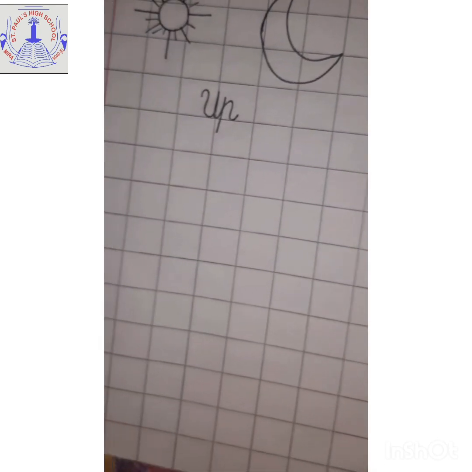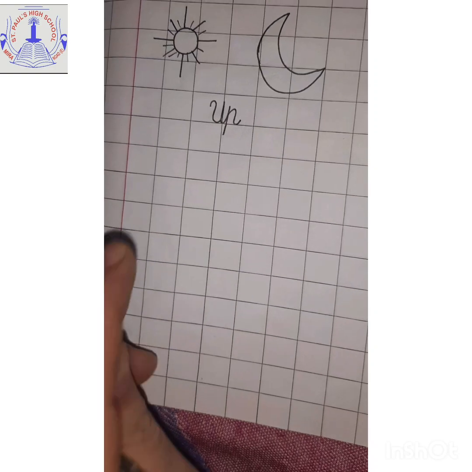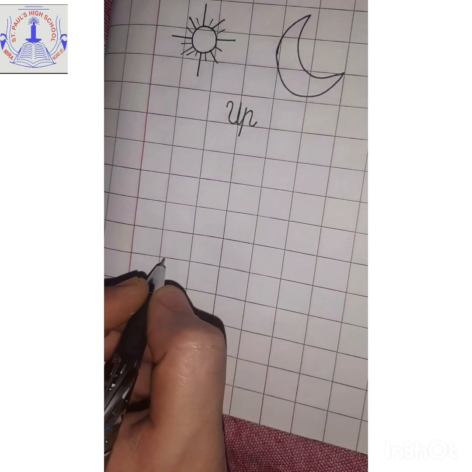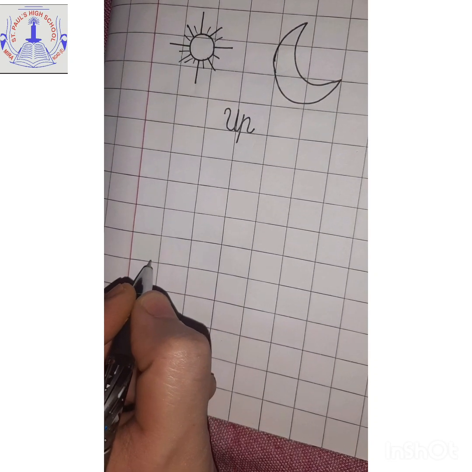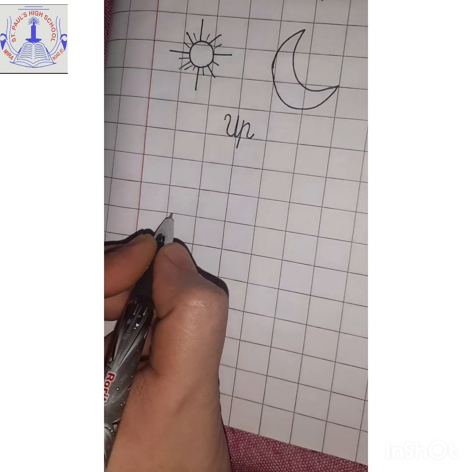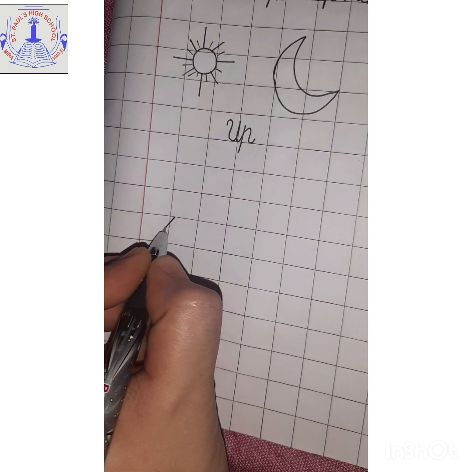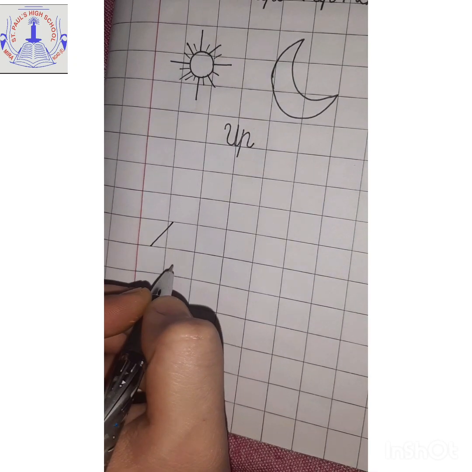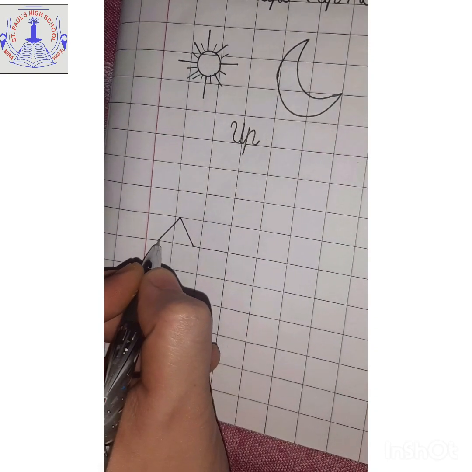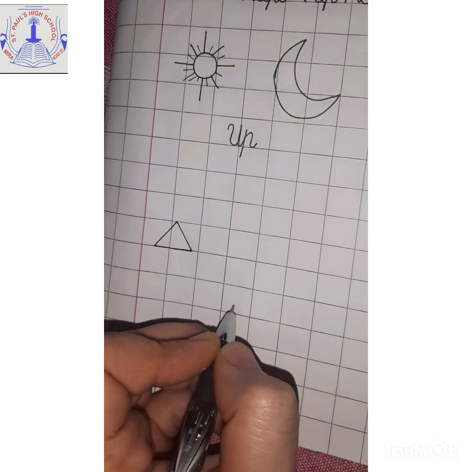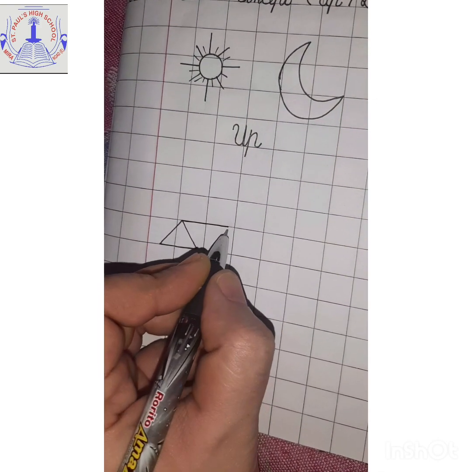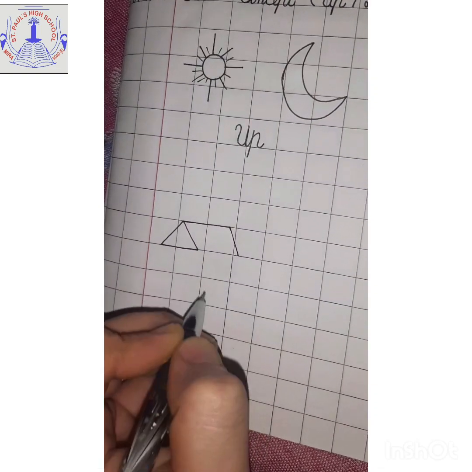Now, here also you have drawn these pictures up in the notebook. Yes, now let us come down and we'll draw the concept down over here. So keep at least 2 finger gap or 2 block gap and draw small triangle. Then extend a sleeping line from tip of the triangle.